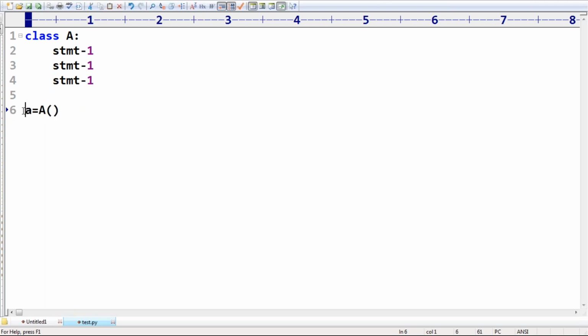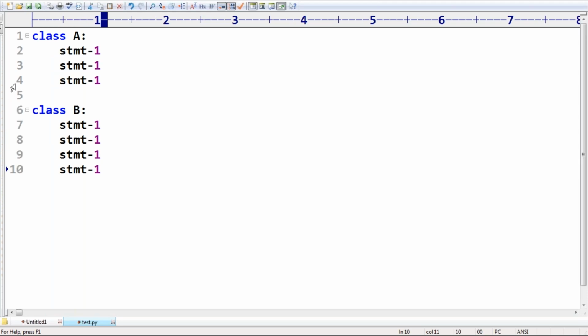Suppose here I'm taking class B, with statement 1, statement 2, defining a class. But make sure I'm taking A within brackets. What is the meaning of this line? We are creating a child class for A. Which is the parent class and which is the child class? A is the parent class, B is the child class.